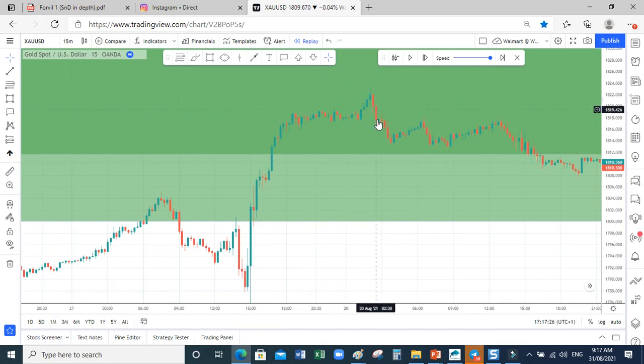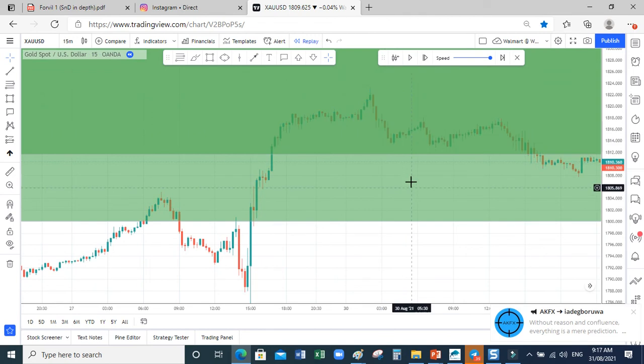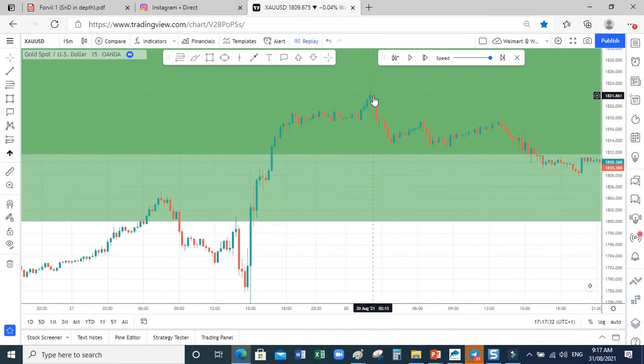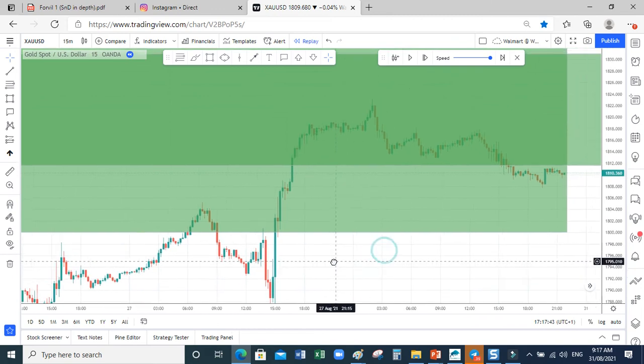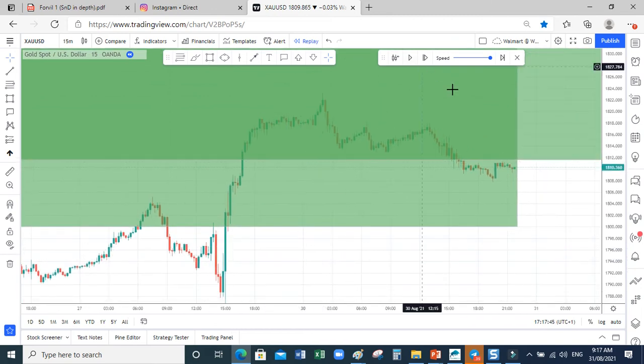Then we are expecting the market to do what? To come down. This is accumulation, this is manipulation, this is distribution. Then if you are an ICT trader, what do you need to do here?